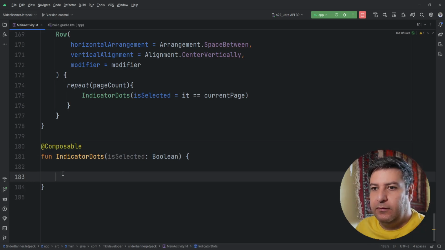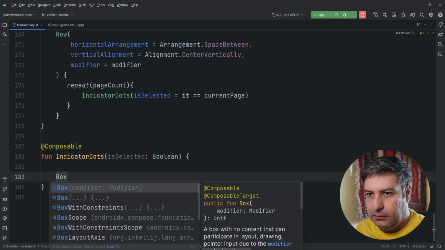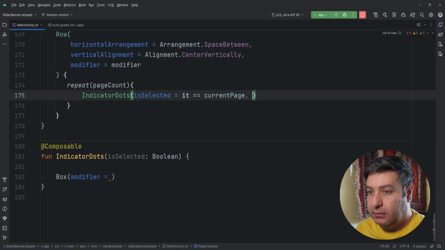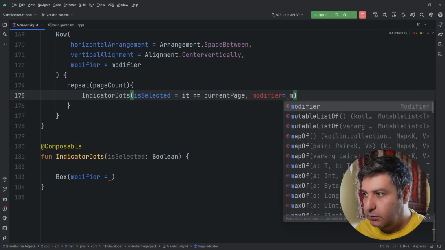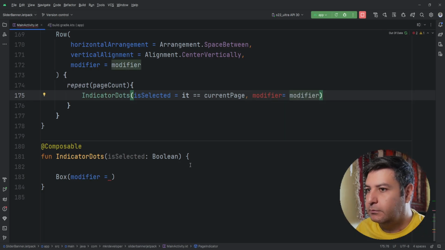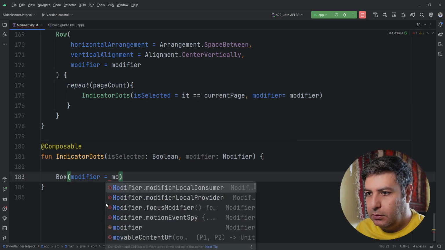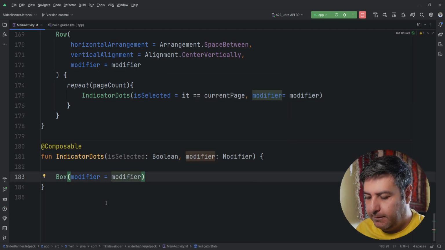Okay, we need a box and also let's pass the modifier here as well. Modifier equals to modifier. Okay, we have the modifier here, so equals to modifier dot not fill max size.